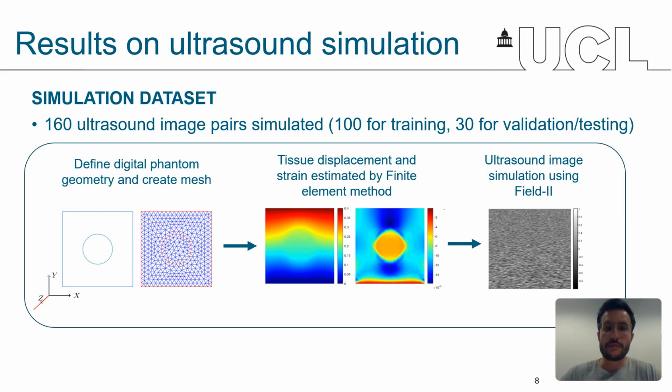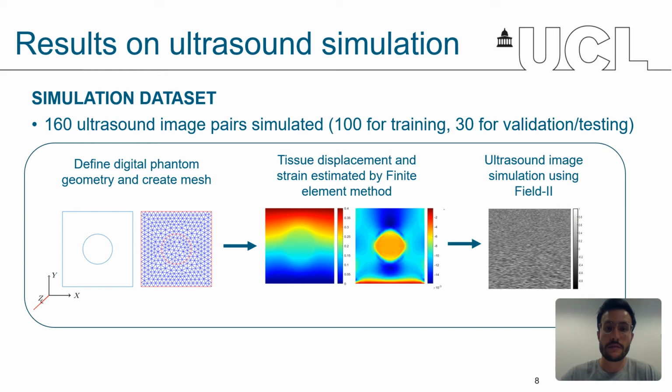For the first experiment, we created our own ultrasound simulation dataset, which consisted of 160 image pairs. Each simulation consisted of a 3D rectangle containing a single circular inclusion with a randomly assigned diameter and position. The Young's modulus of the inclusion was also randomly assigned. The Young's modulus was either set to 8, 15, 45, or 75 kilopascal, and the background was always set to 25 kilopascal.